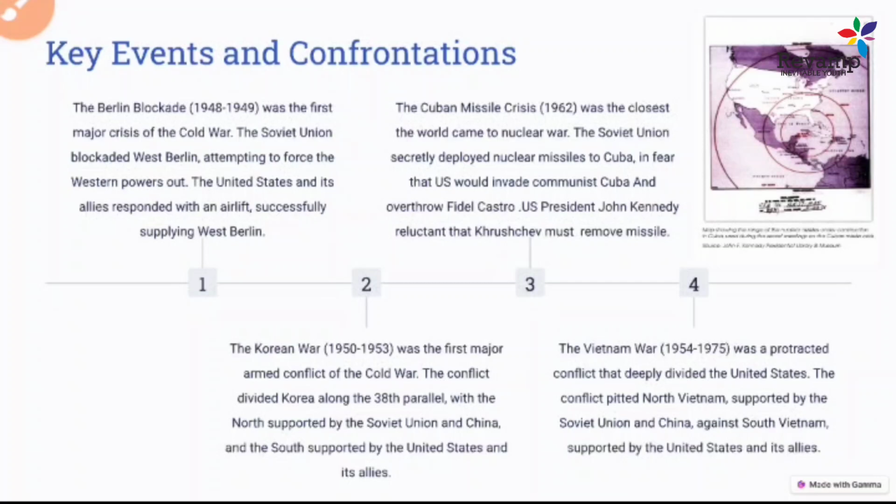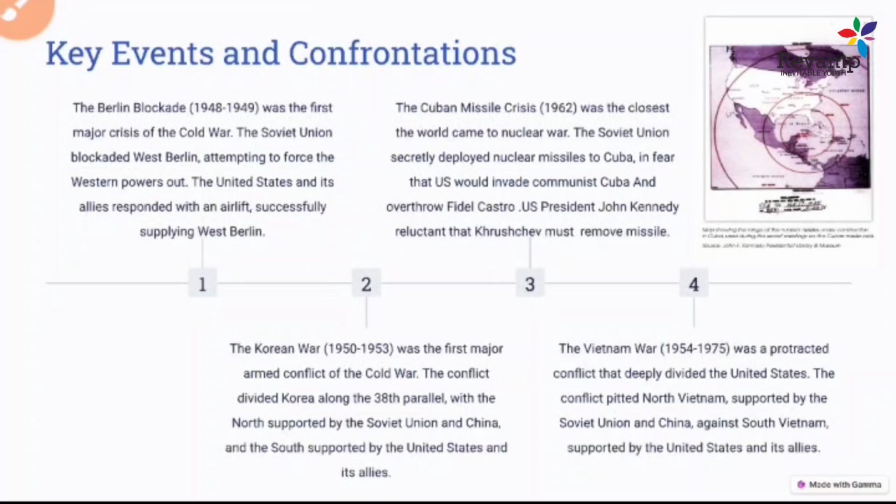From North Vietnam, the Soviet Union came, and from the South Vietnam side, the USA and its allies were there. So again, from 1954 to 1975, in this Vietnamese war, both big powers, the USSR and the USA, came face to face. So this was another thing that also shaped the Cold War's destiny. This also impacted the whole Cold War scenario.